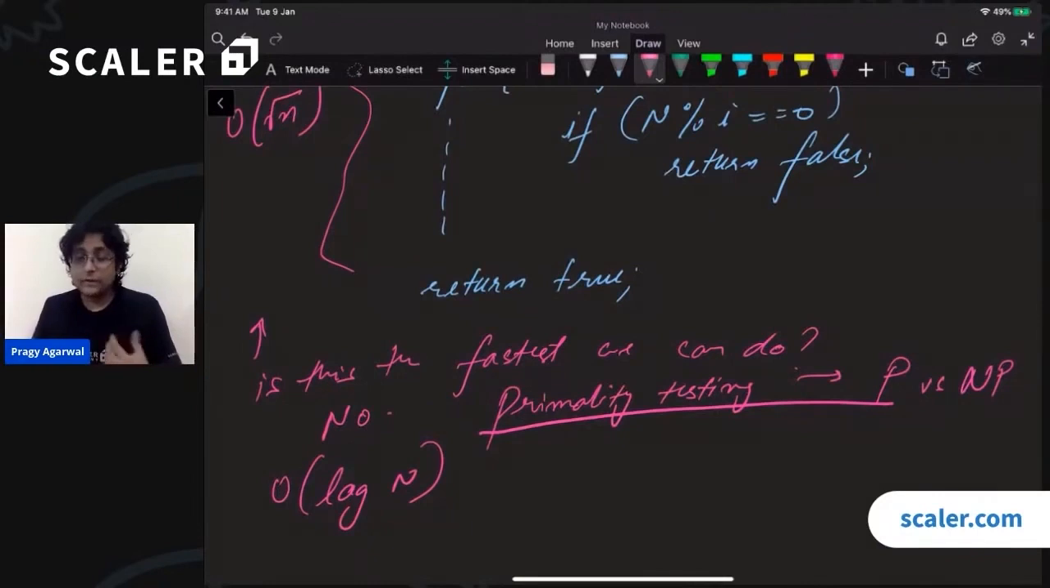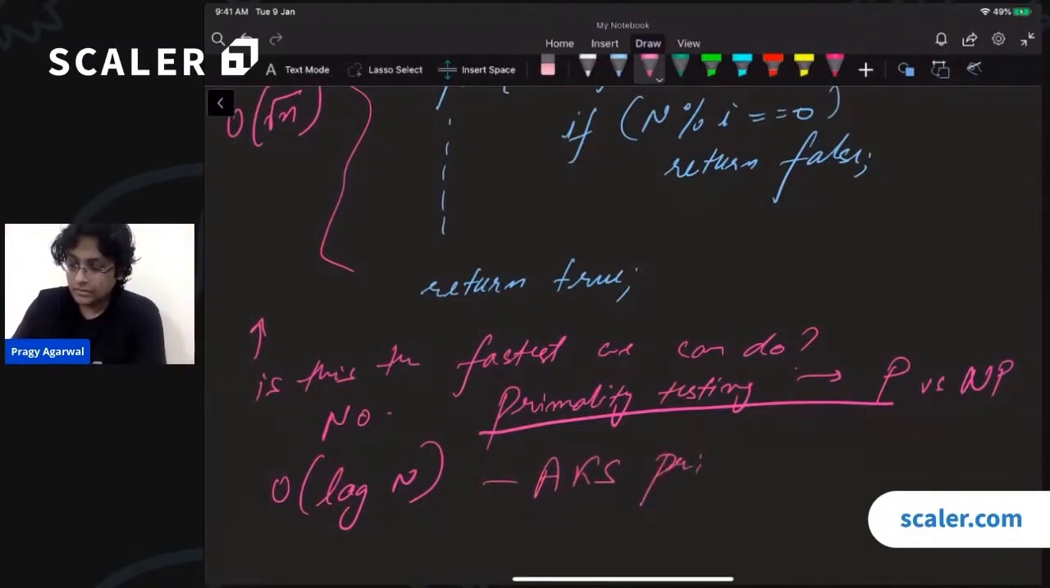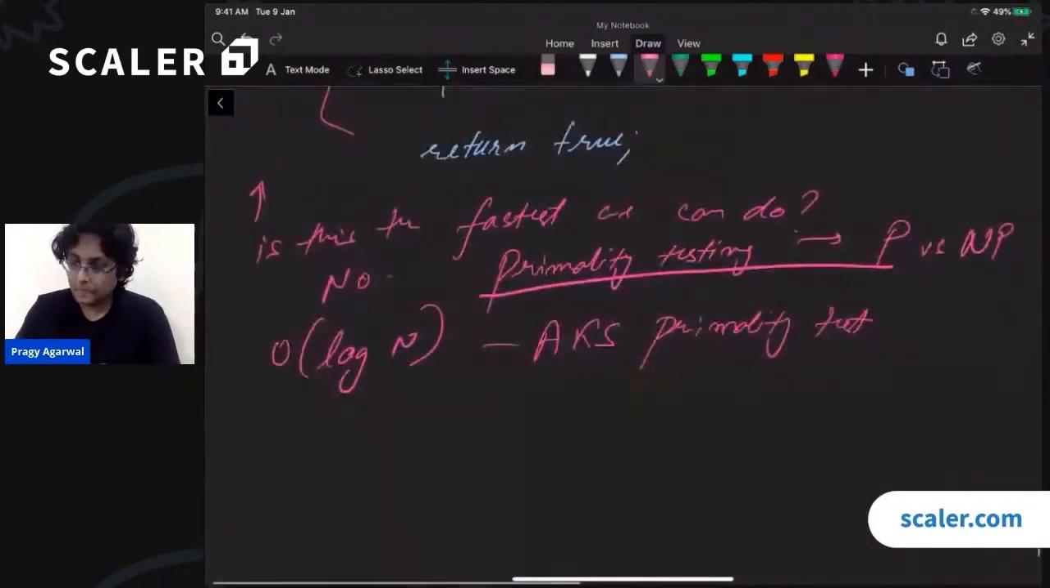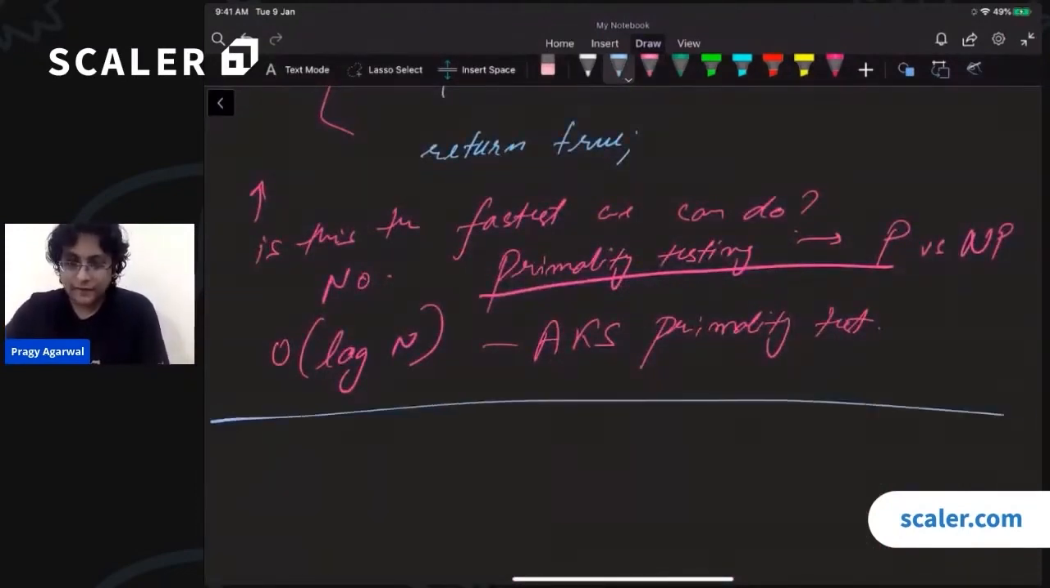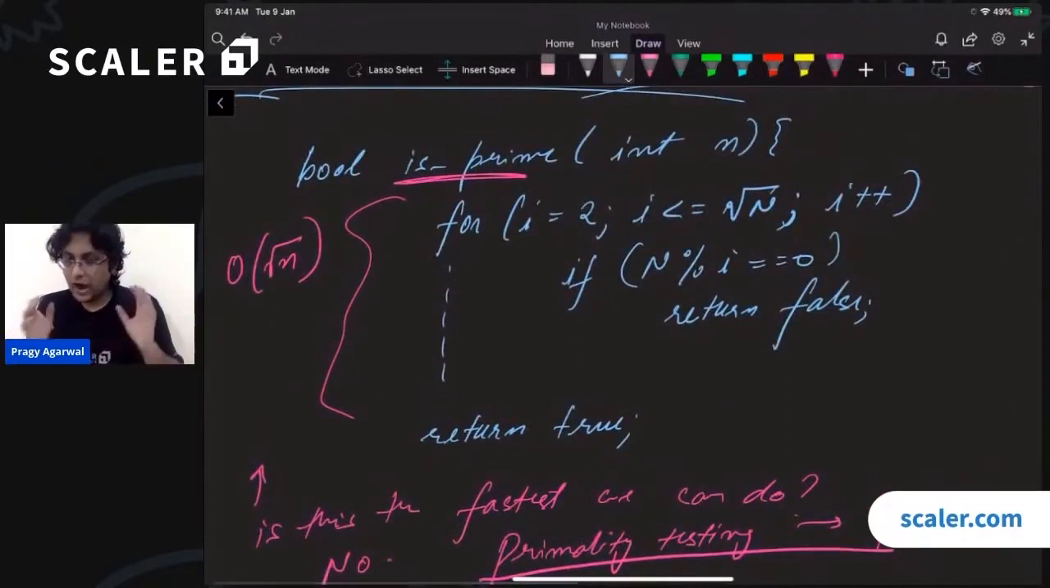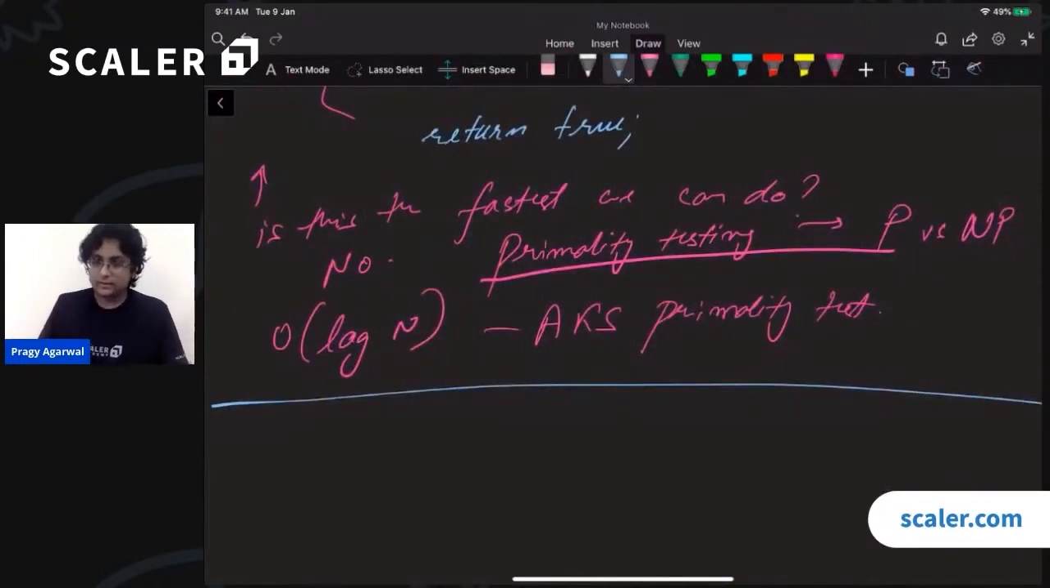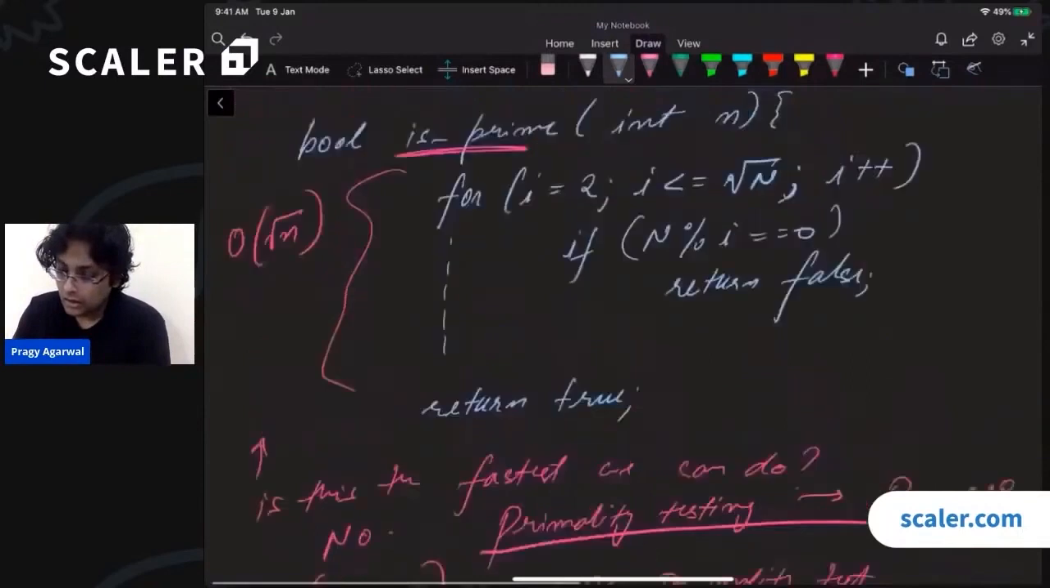So there are several algorithms. One of the most famous ones is the AKS primality test, right? Okay, but primality can be checked in order of log n. It is in P, right? And no, this is different from the sieve of Eratosthenes. This is different from the sieve algorithm. This is a different thing. So if someone asks you how much time does it take to check if a number is prime, the answer is log n. You can test primality in polynomial time. Okay. Cool.